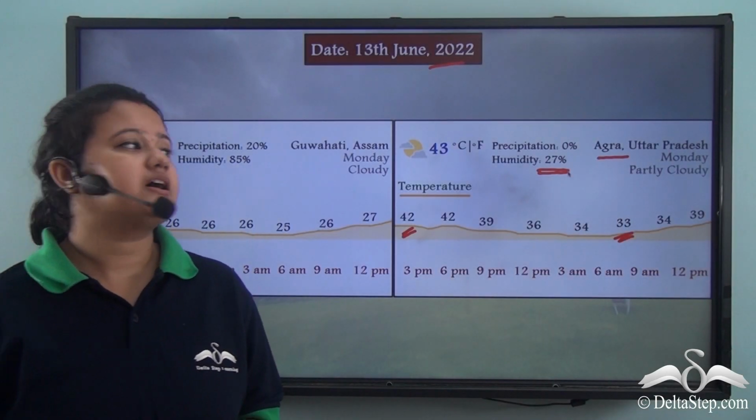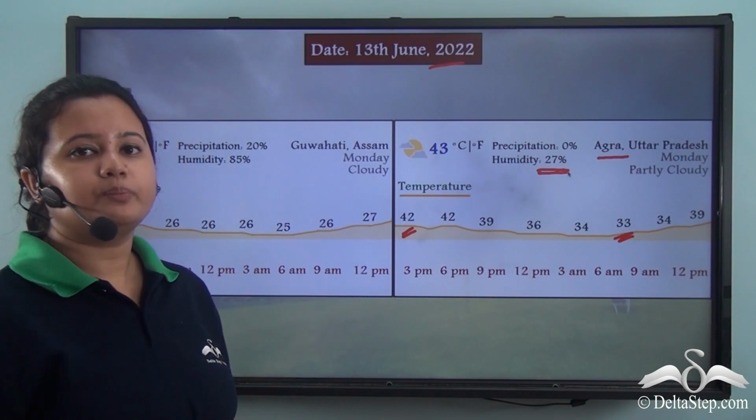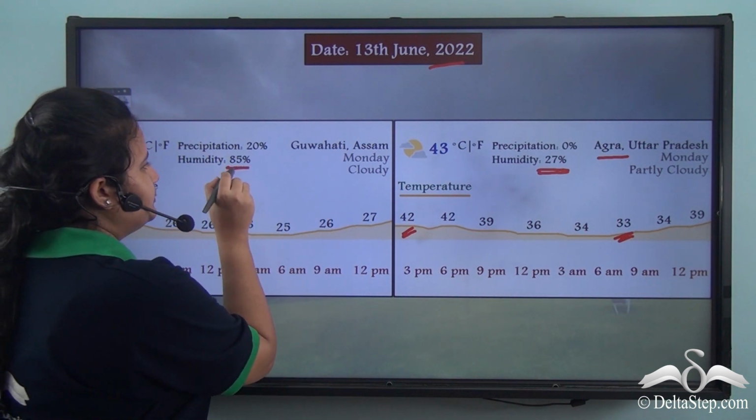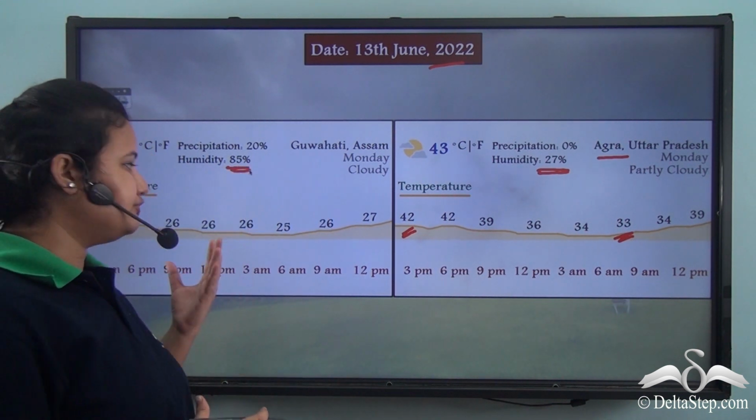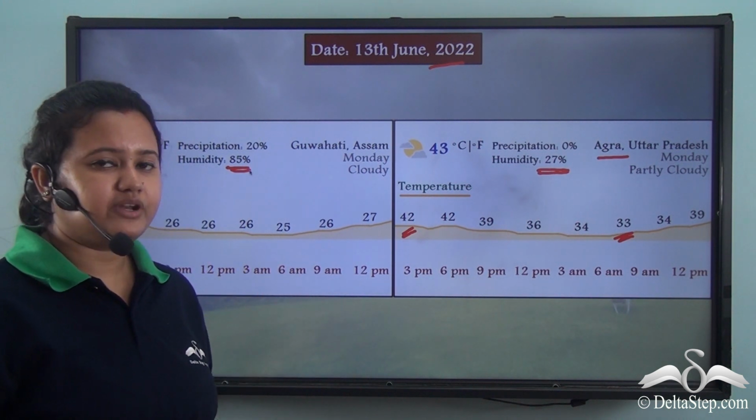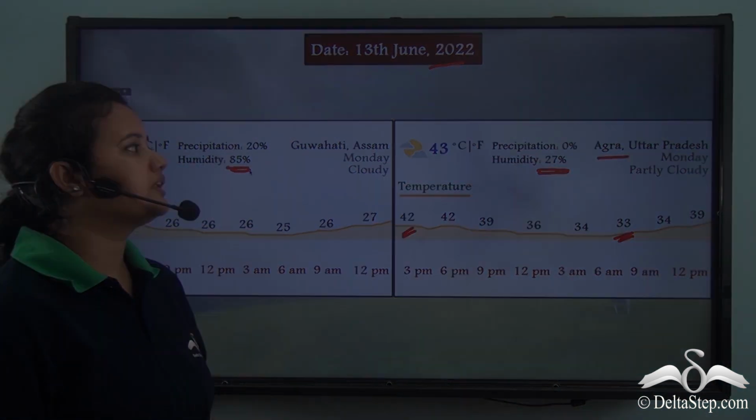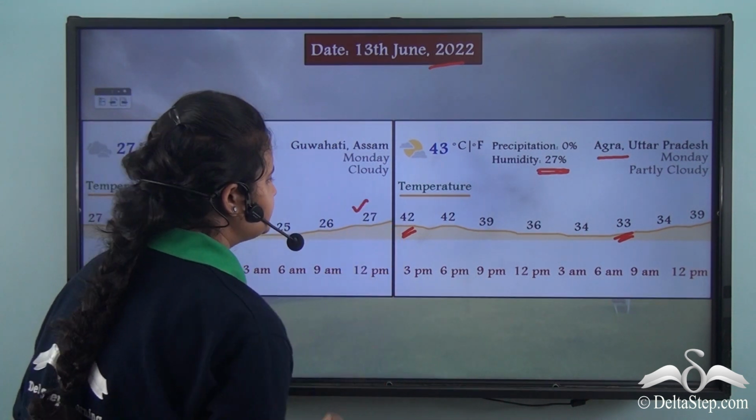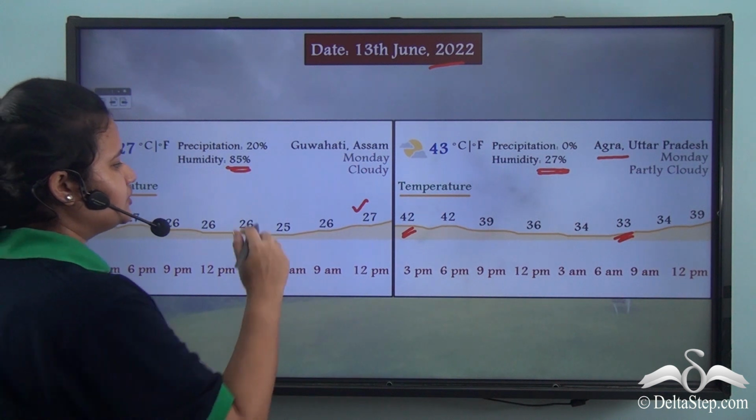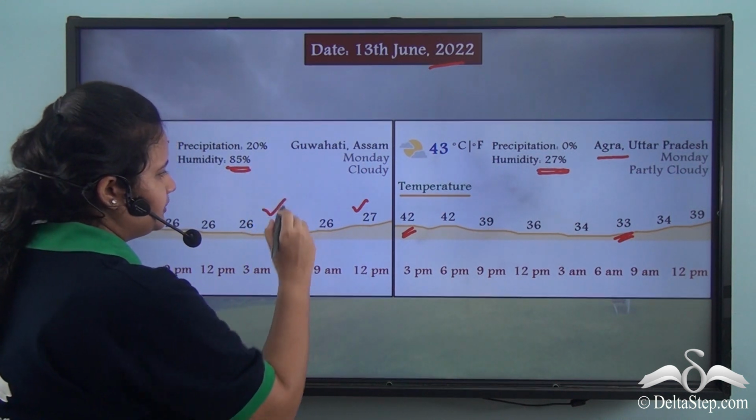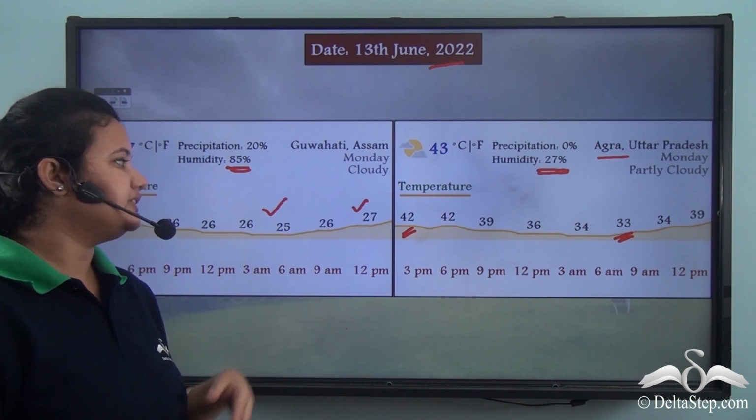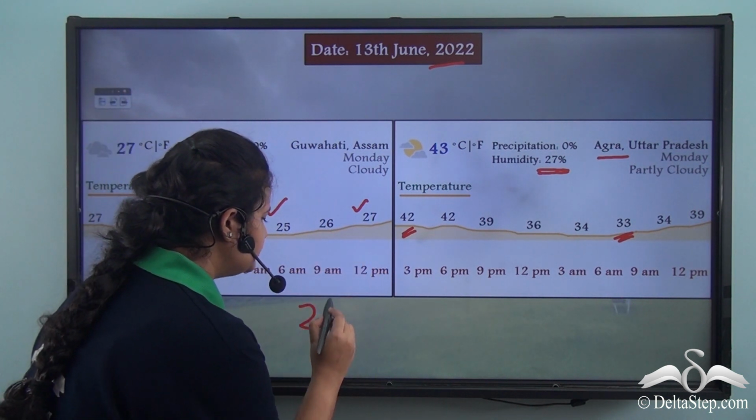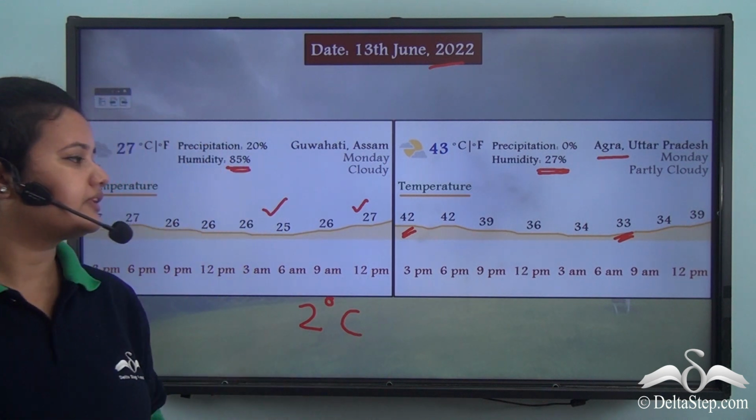Now let us make a comparison between these two places. In Guwahati, the humidity was 85%, while the difference between day and night temperature was quite low. The highest temperature was 27 degrees Celsius. The lowest temperature was 25 degrees Celsius. So the difference between the highest and lowest temperature was 2 degrees Celsius.